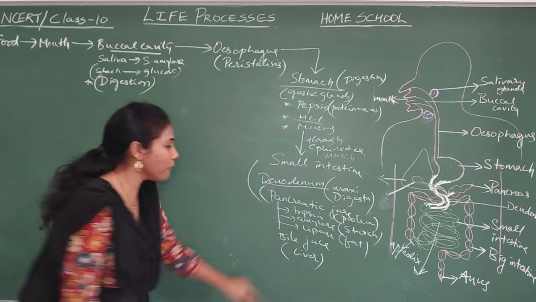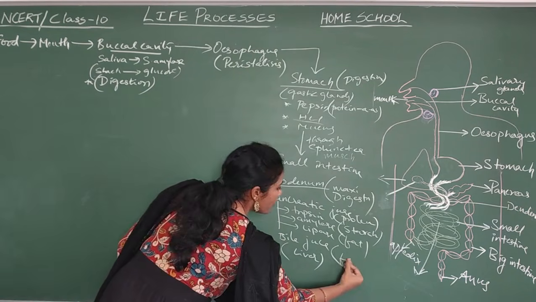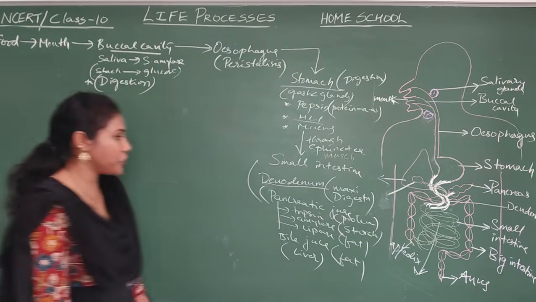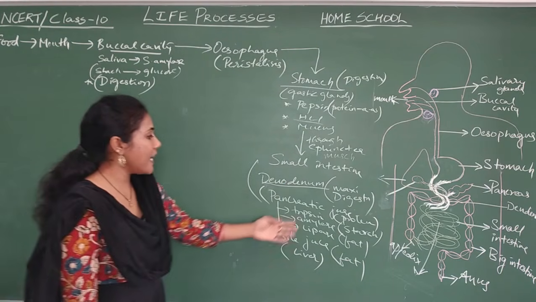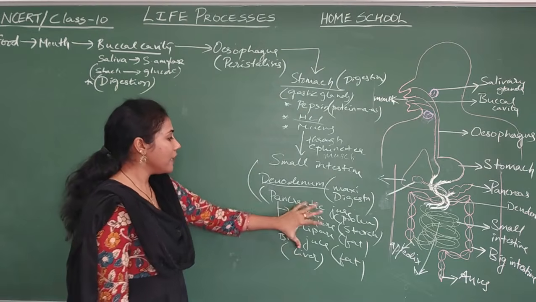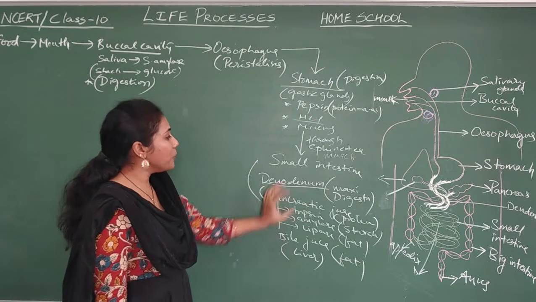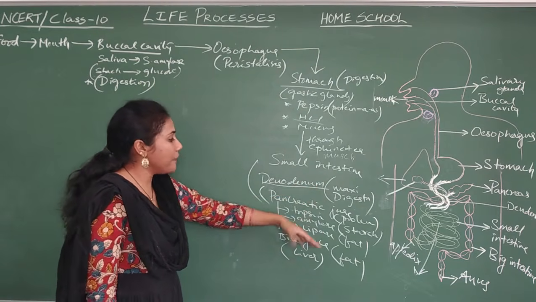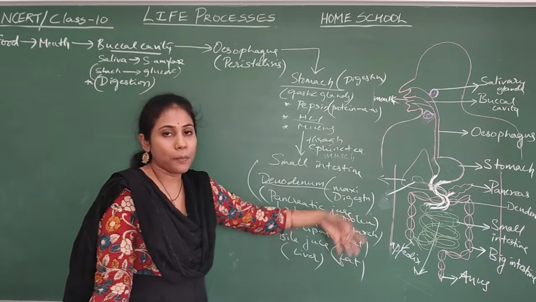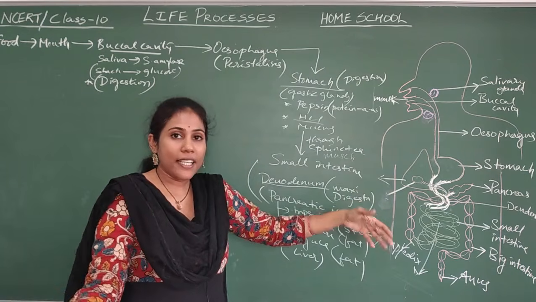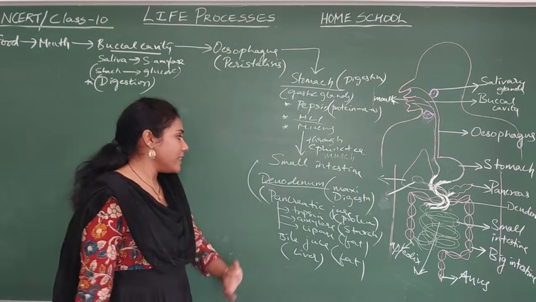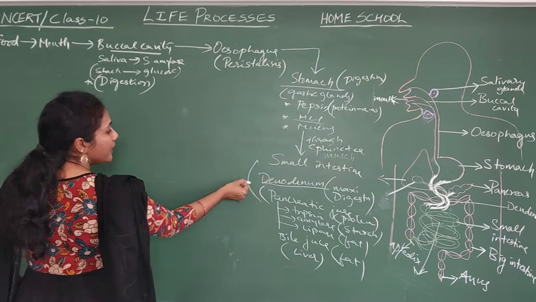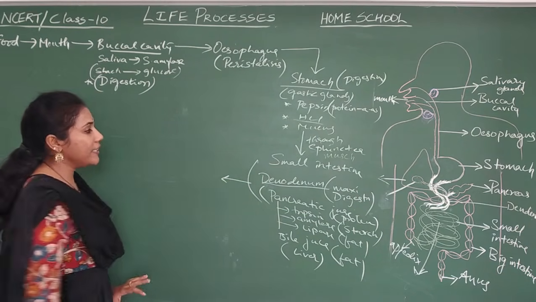What is the work of bile juice? Bile juice also will help in fat digestion. So these are the enzymes you have to remember. These enzymes will come to the duodenum region. Food also is coming there. Whatever undigested protein, carbohydrate and fat is there, they will get digested here. It's all happening in the small intestine only.